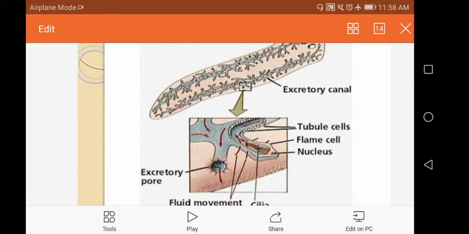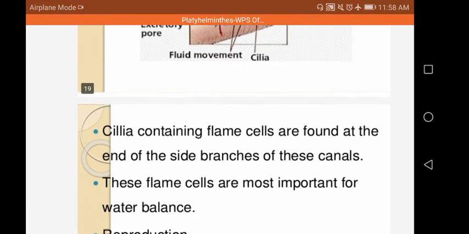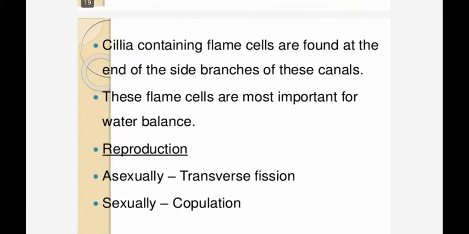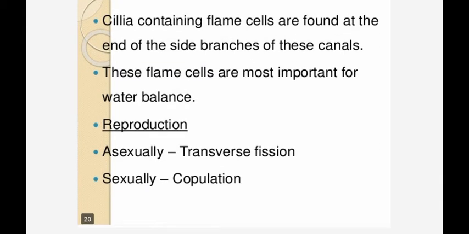This is the structure of an excretory canal. Cilia-containing flame cells are found at the end of side branches of these canals. These flame cells are most important for water balance.